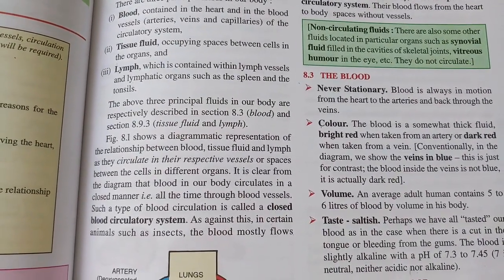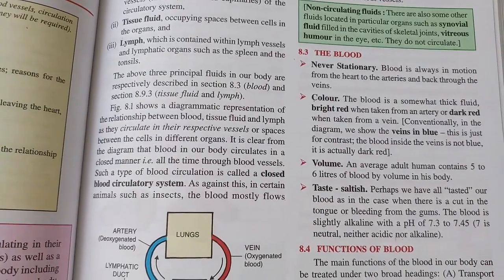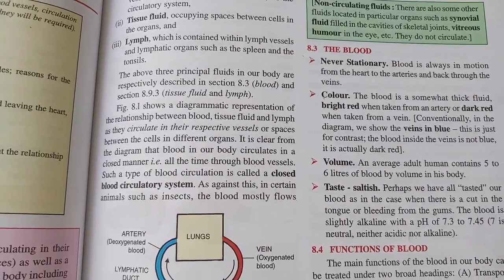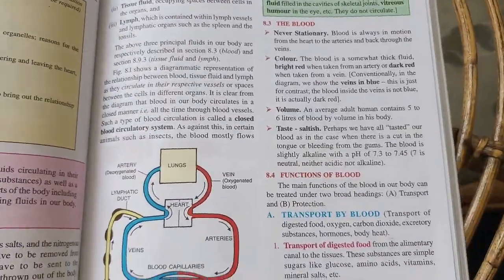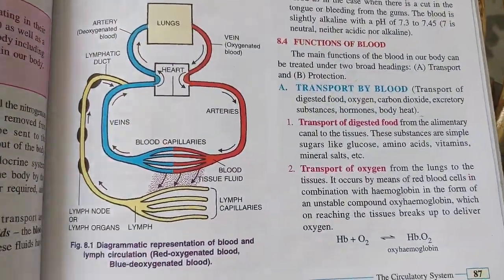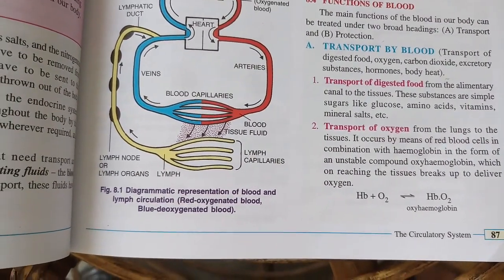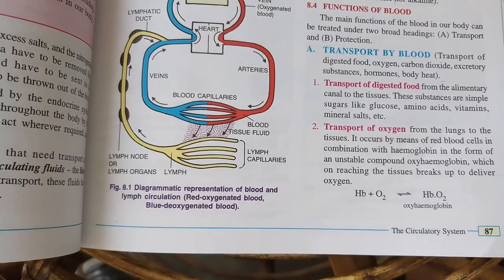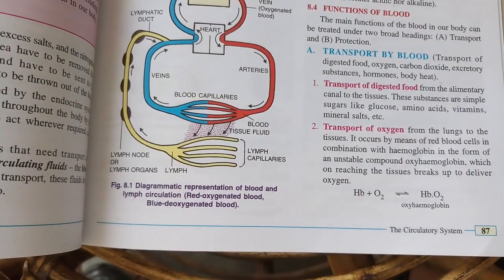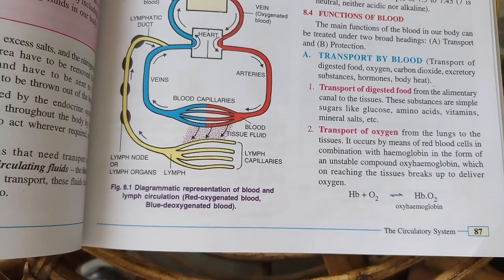The blood is never stationary, as you know very well. It's continuously moving in the body, right? The color and the volume, you know very well about this. I'll touch the part of the function of the blood. As you know very well, it transports the digested food from the alimentary canal to the tissue. These substances are simple sugar like glucose, amino acids, vitamins, mineral salts. These all are transported by the blood, right?